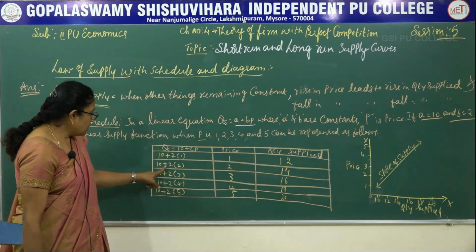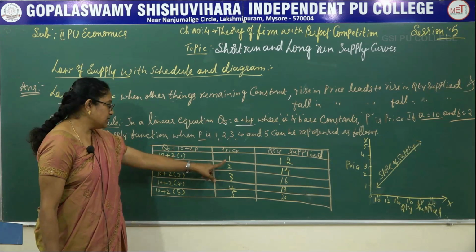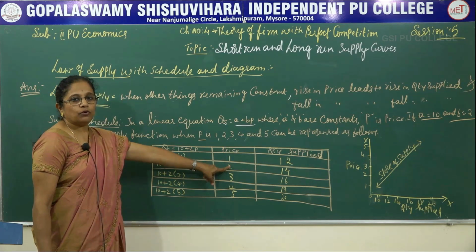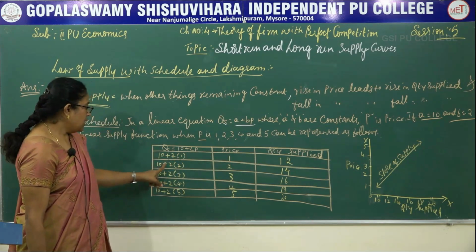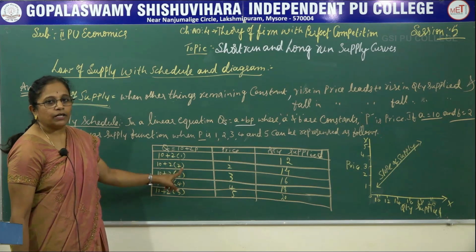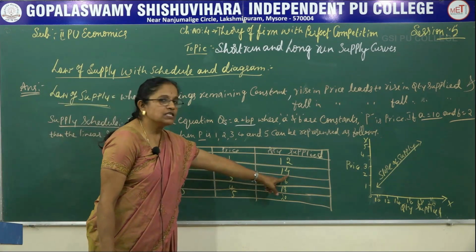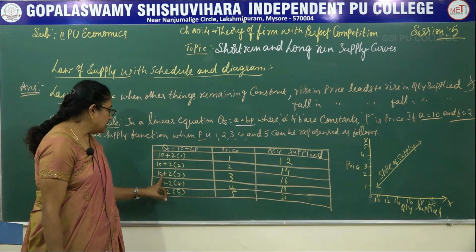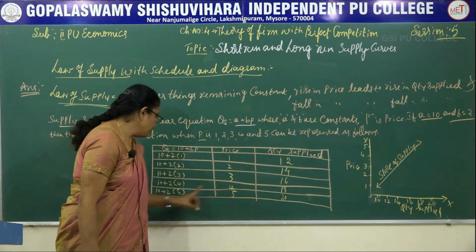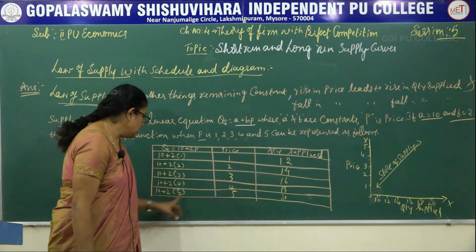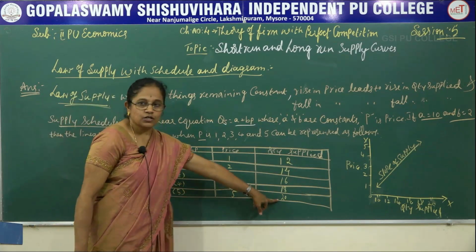Now let us come to the second price, that is 2 rupees. If 1 more rupee is added, then 10 plus 2 multiplied by 2. 2 multiplied by 2 is 4. So 10 plus 4 is 14. Like that, 10 plus 6 is 16, 10 plus 8 is 18 and 10 plus 10 is 20.